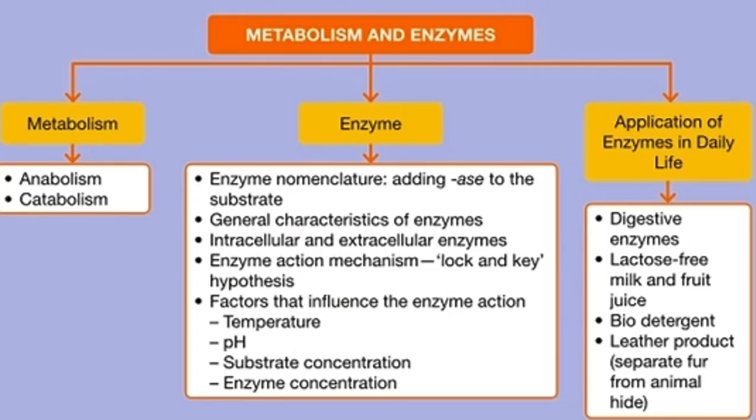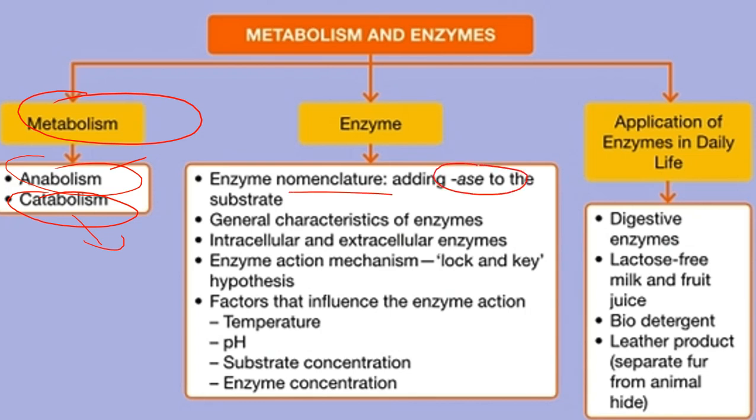Okay, so in chapter 5 you must know what is metabolism, divided into anabolism and catabolism. Anabolism is synthesize atau build up, catabolism is breaking down. So enzyme nomenclature, penamaan, you add -ase to the substrate.